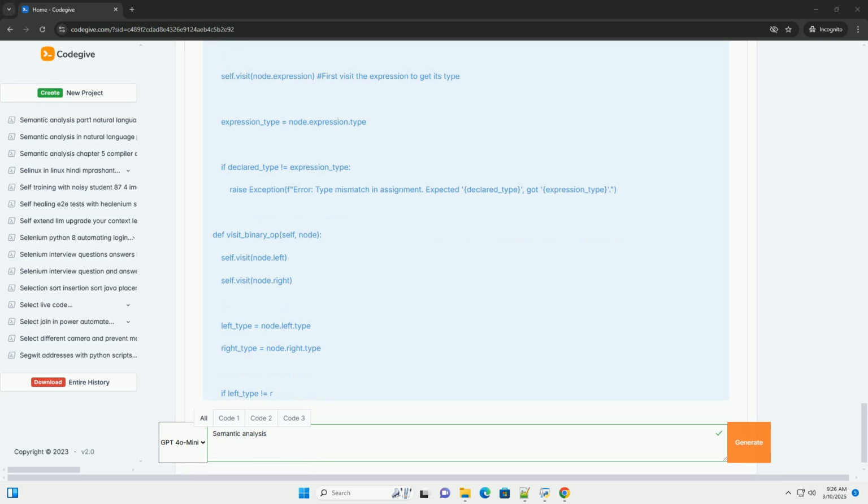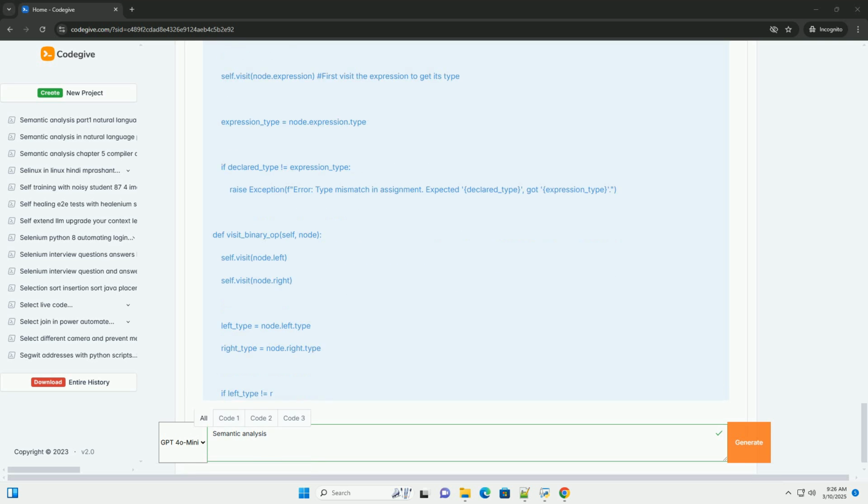Attribute grammars: a formal way to specify semantic analysis rules. They are often used to automatically generate semantic analyzers. Static single assignment, SSA: a form of intermediate representation that simplifies many optimization algorithms. Data flow analysis: a collection of techniques for analyzing the flow of data through a program. Used for optimization, verification, and security analysis. Abstract interpretation: a more advanced technique for static analysis that can be used to prove the absence of certain types of errors.